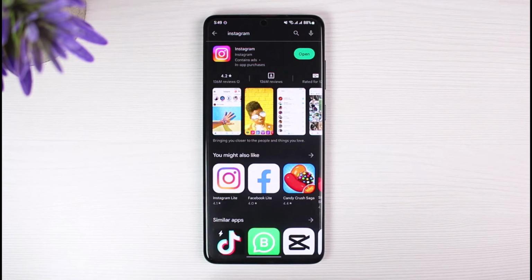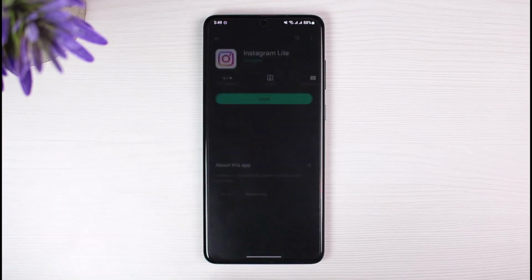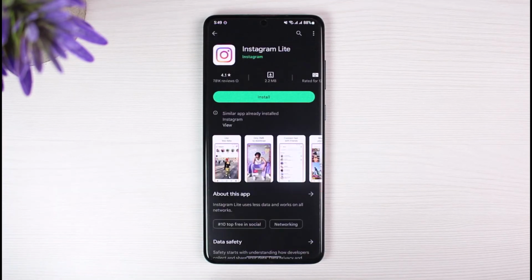And if it still does not fix the issue, I can offer you an alternative solution only for Android users though, and that is that instead of using the Instagram version, you can try to go ahead and use a light version of Instagram, which is basically called Instagram Lite. This is also the official application by Instagram themselves, so there's really no need for you to worry about the third-party ones. But hopefully this video helped answer the question as to what you can do if you're not being able to hear sounds on Instagram.